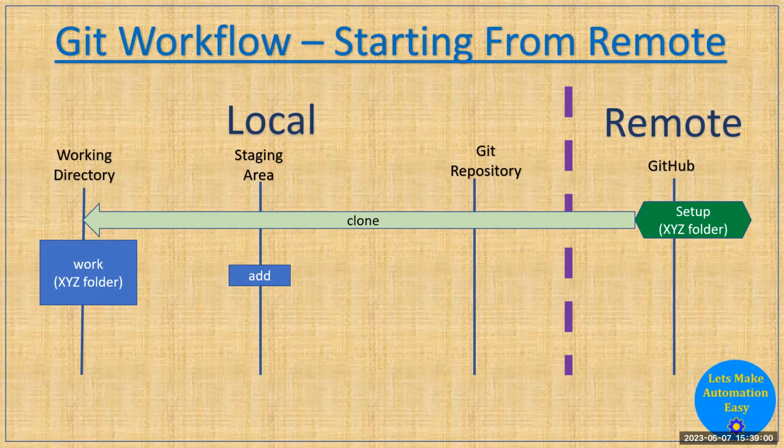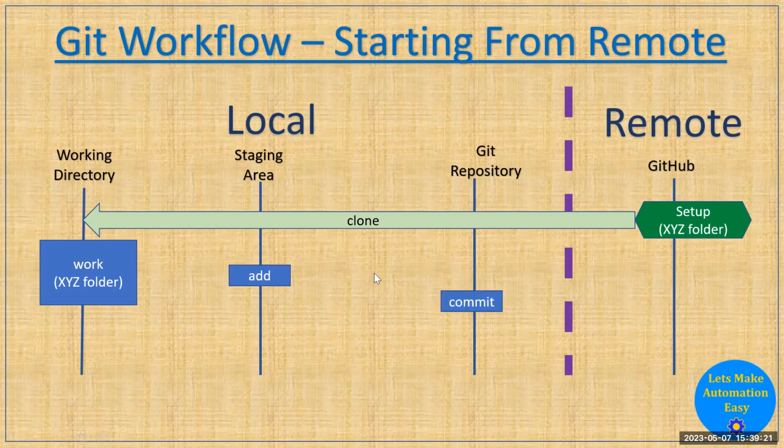If you want Git to track it, so that in the future you can make a rollback or update it, whatever you want to do on these files, you can do it. That's why you want to add it to the tracking section. So the staging area actually tracks it. With the help of the add command, it will start tracking it.